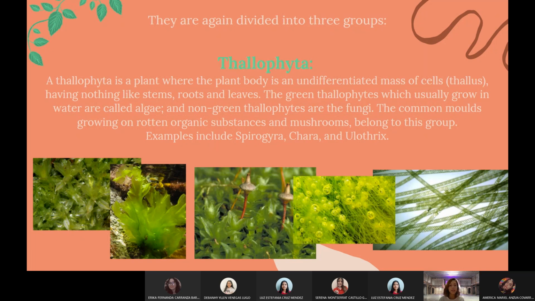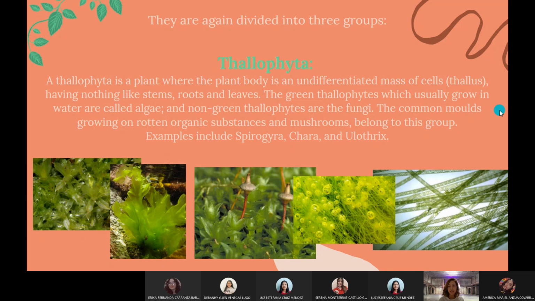The green thallophytes, which usually grow in water, are called algae. And the non-green thallophytes are the fungi. The common molds growing on rotten organic substances and mushrooms belong to this group. Some examples of thallophyta include the Spirogyra, the Chara, and the Ulothrix.